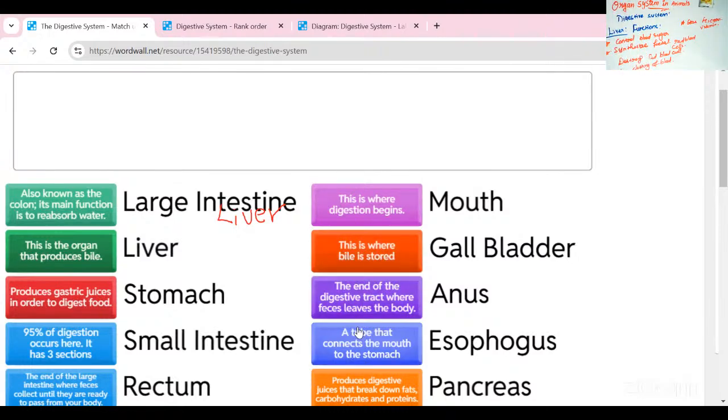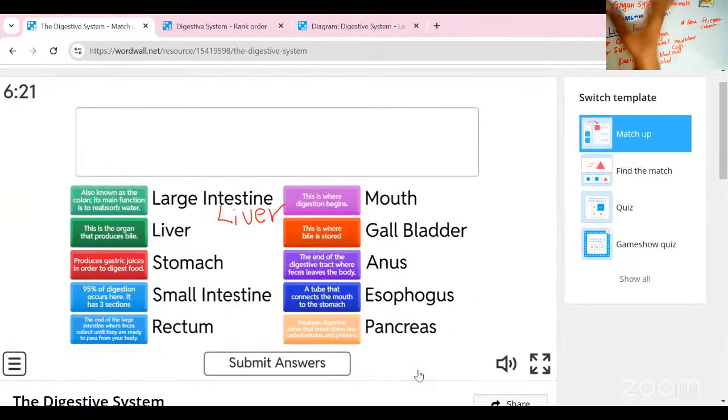And next one is the anus part. End of the digestive tract is the anus part, and esophagus means the tube connecting the mouth and stomach. Pancreas produces the digestive juices. Okay, let us recall the details we learned in this session. So these are all the main functions of the digestive system.